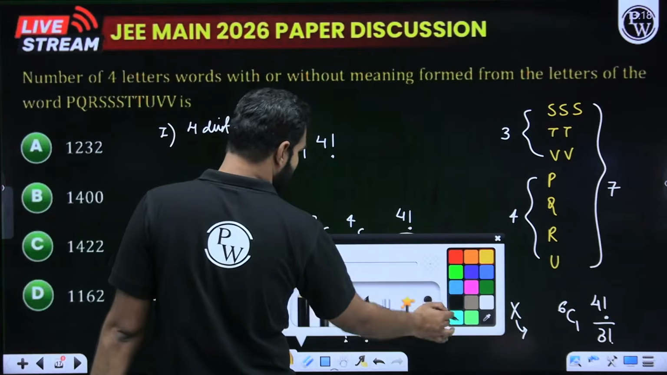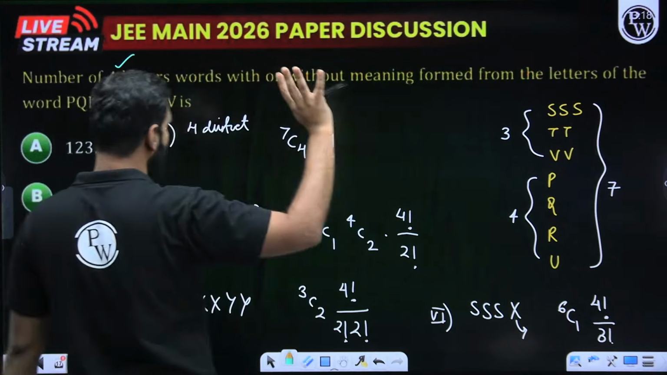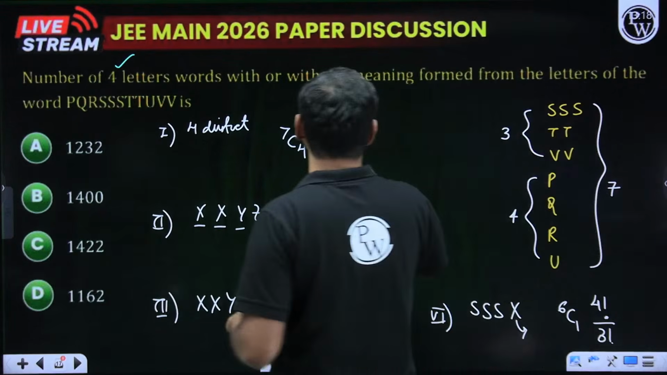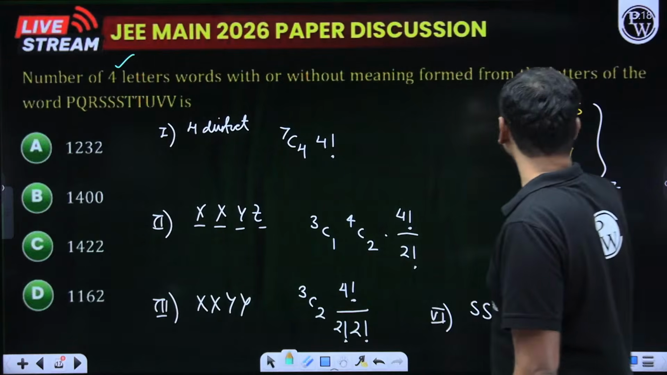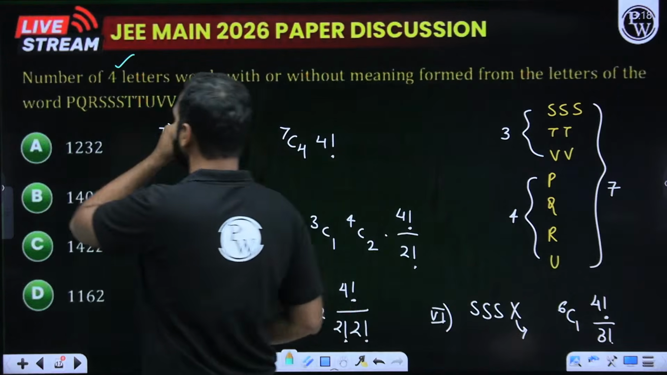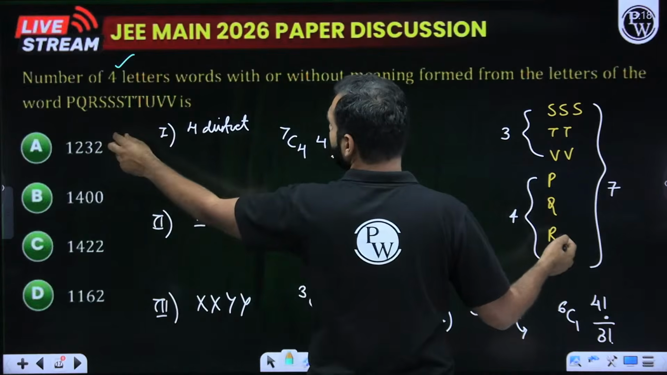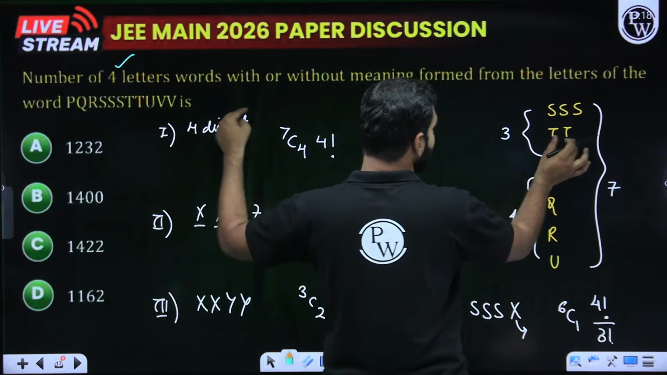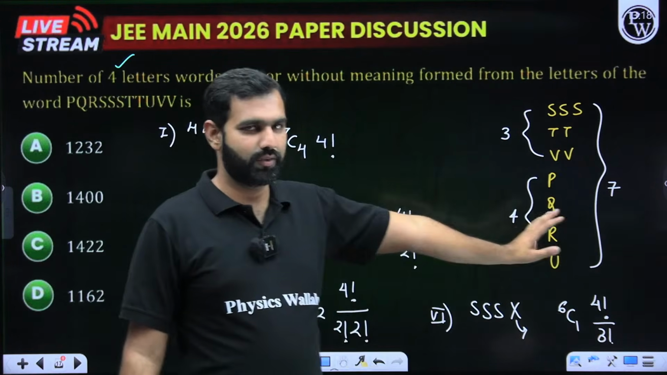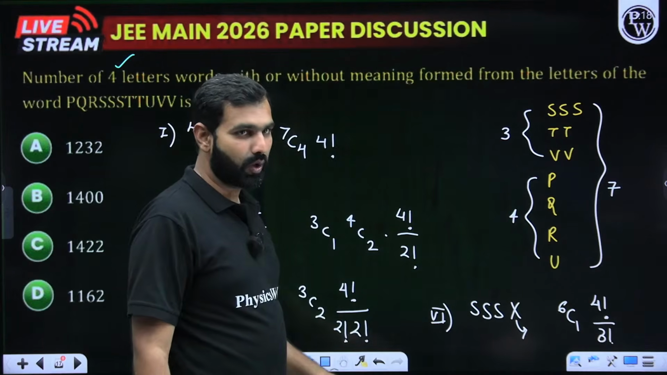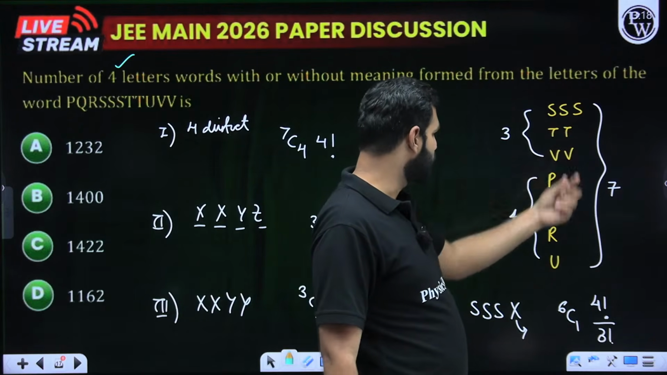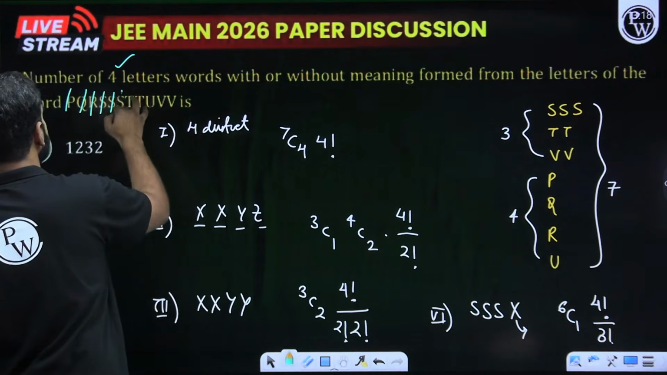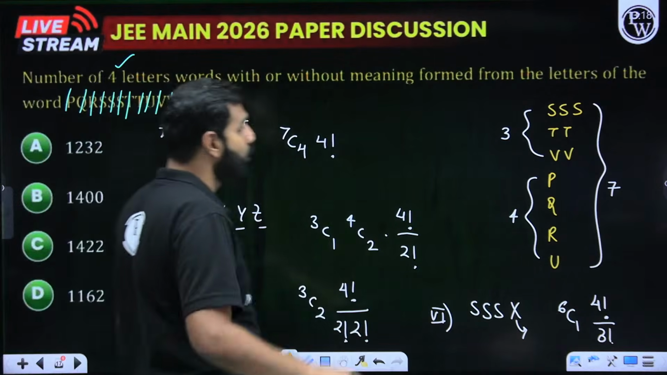So what does the question say? The question says number of 4 letter words. So I need to form a 4 letter word, right? How do we go ahead with that? With or without meaning, formed from the letters of the word PQRSTUV, but P, Q, R are appearing once, S is appearing thrice, T is appearing twice, U is appearing once, and V is appearing twice. So these are the letters we have. For clarity, 3 plus 2 is 5, plus 2 is 7, 7 plus 4 is 11. I have 1, 2, 3, 4, 5, 6, 7, 8, 9, 10, 11 letters. Great. So no confusion so far.